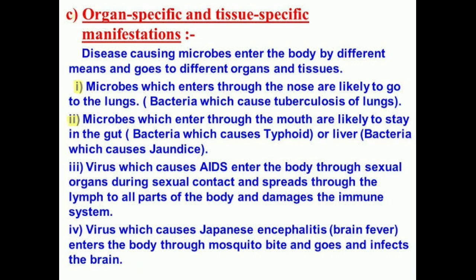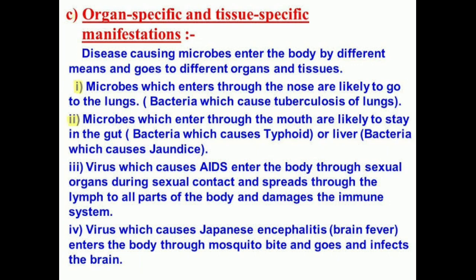And if the brain is targeted, we will experience symptoms like headaches, vomiting, unconsciousness, etc. So we can say that the symptoms and signs of an infection will be based on the tissue or organ the microbes target, and based on the functions of these tissues and organs. We know that the function of the lungs is helping us in breathing.